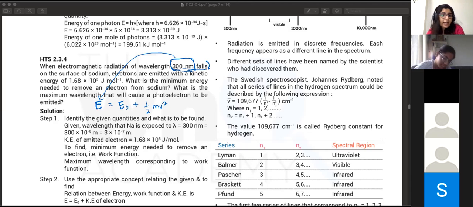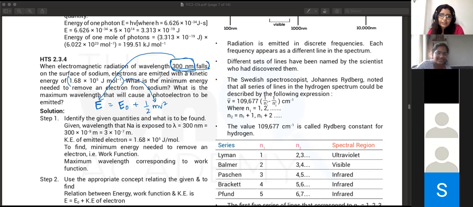Electrons are emitted with a kinetic energy of this much. Kinetic energy is given straightforward. This relates to the kinetic energy. What is the minimum energy needed to remove an electron from sodium? So what are you supposed to find from this, Ritu?